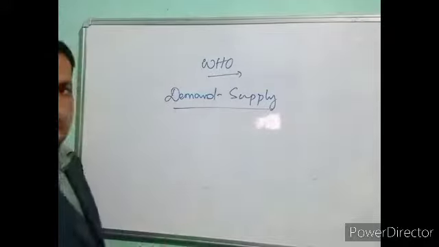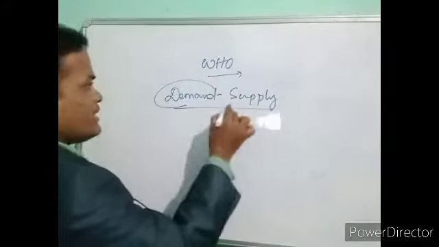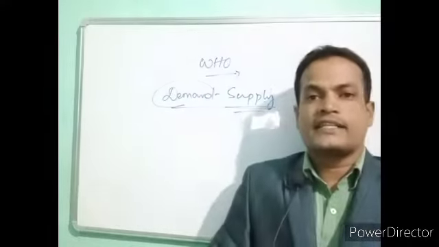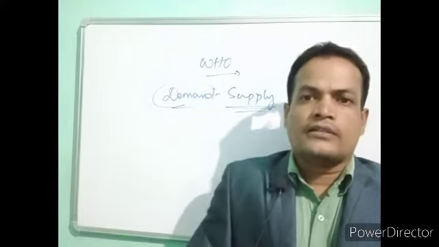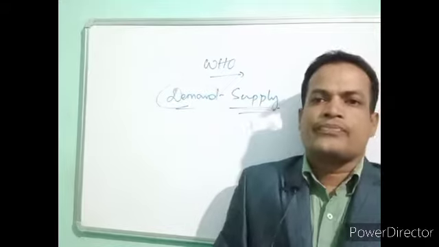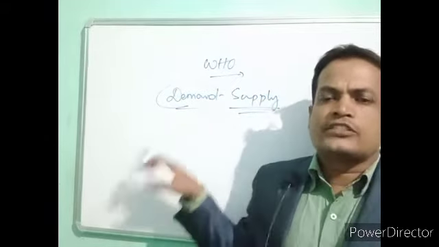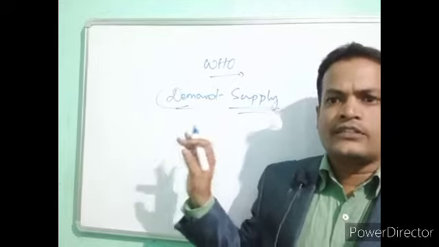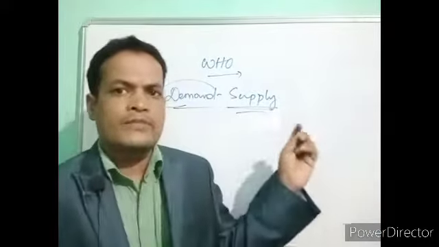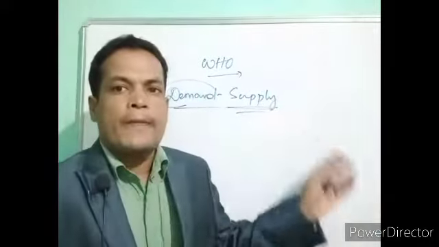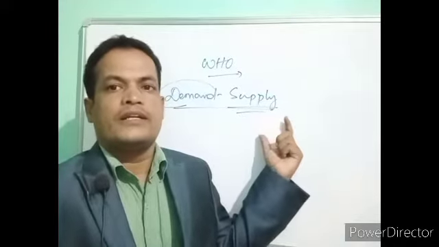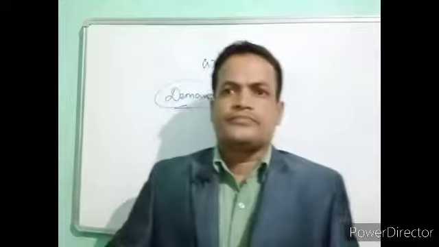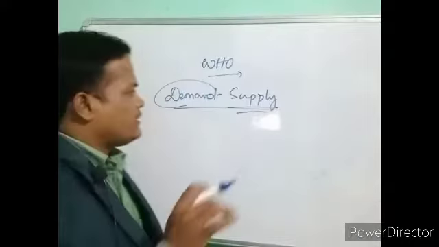As per the WHO, if a demand and supply gap is there, what the body requires, what amount of nutrients are required as per the age category, and if supply is not of that quantity, then that leads to what? Malnutrition. Is it right?